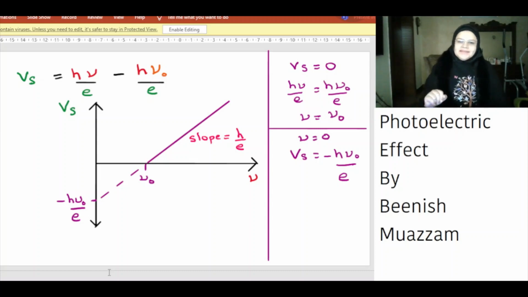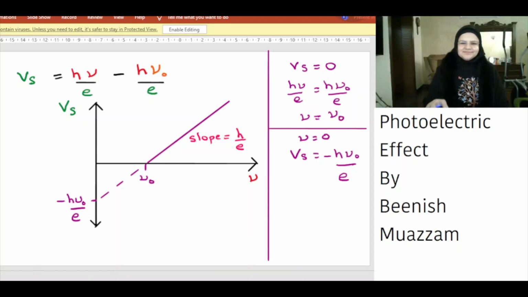For any frequency less than the threshold frequency, it is like the electron is in a deep hole. As the frequency goes from 0 to higher values, the electron is lifted higher out of the hole until finally, at its threshold frequency, it's out. The slope of the graph is always a constant, h over e, where h is Planck's constant and e is the charge of the electron. The value is 4.14 × 10^-15 electron volt second.